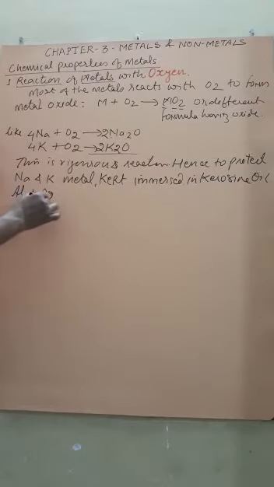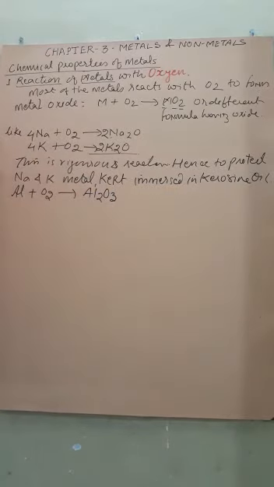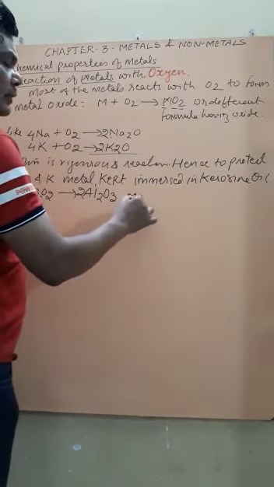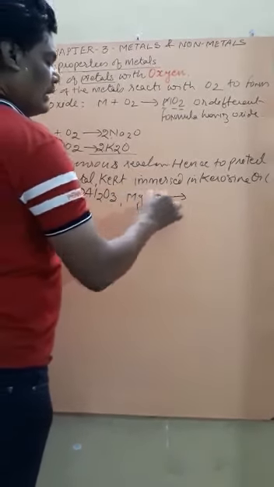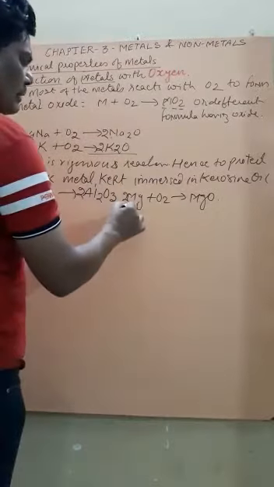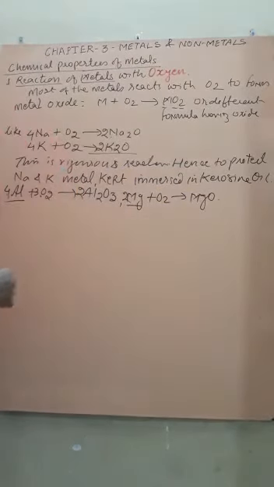Some other metal like aluminium also reacts with oxygen to form Al2O3, but the reaction is not so vigorous, unlike sodium and potassium. Similarly, magnesium also reacts with oxygen and forms magnesium oxide. Therefore, before reacting magnesium and aluminium like metals, they are first scratched, that is, the magnesium oxide layer and the aluminium oxide layer are scratched properly.